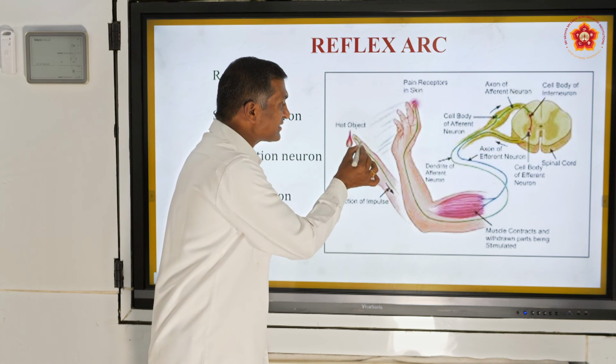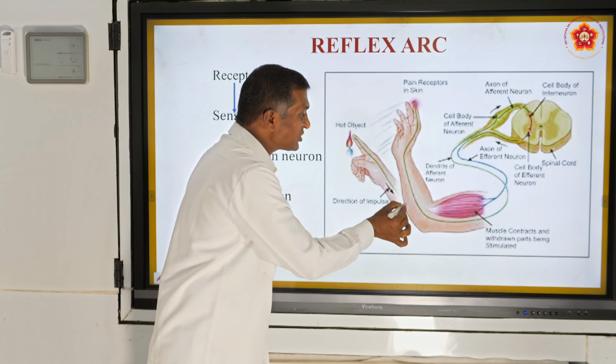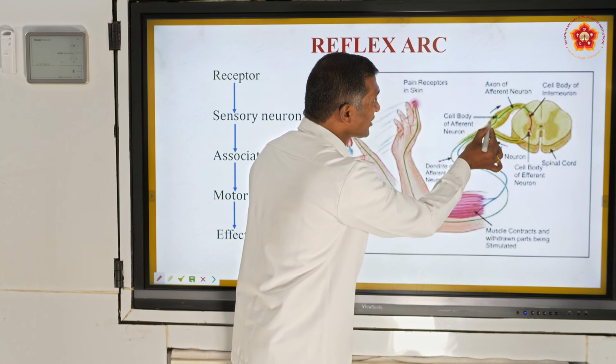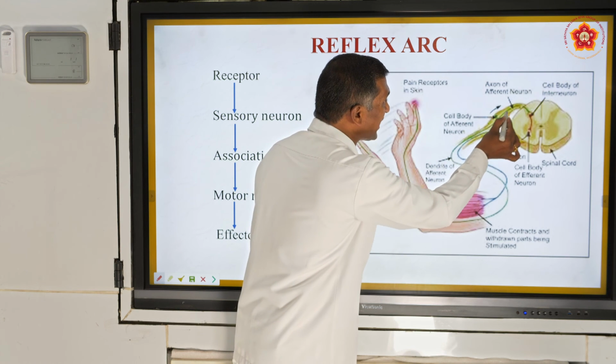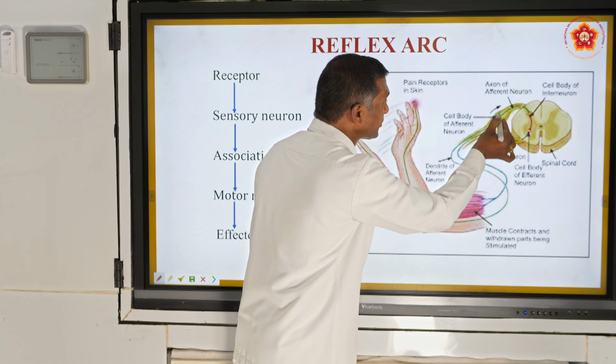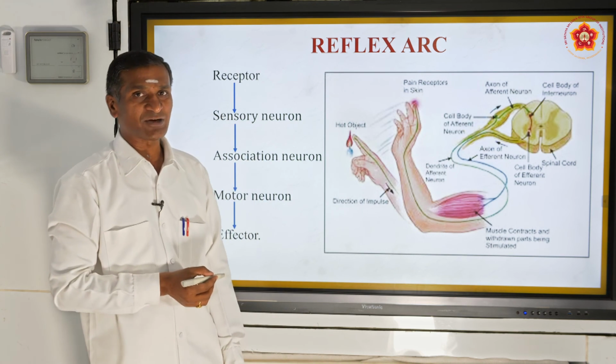The skin is the receptor, the impulse is carried by the sensory neuron, and then you see the association neuron, which carries it to the motor neuron, and it enters into the spinal cord.